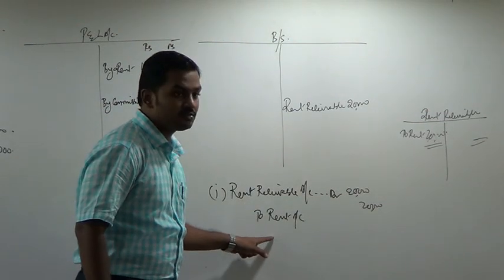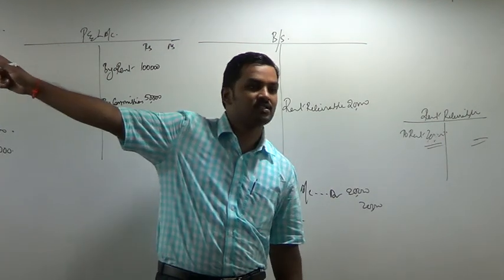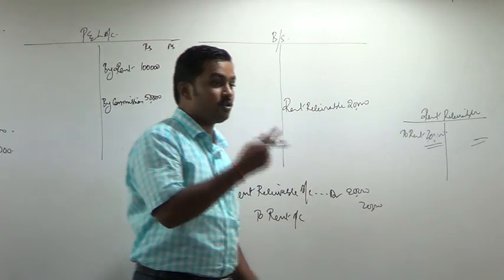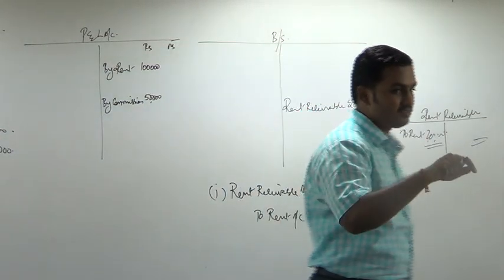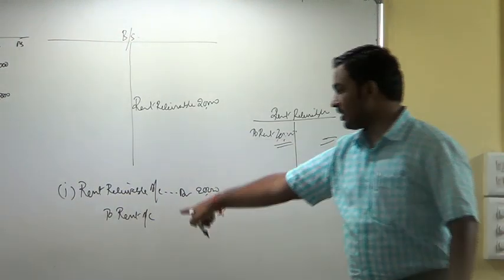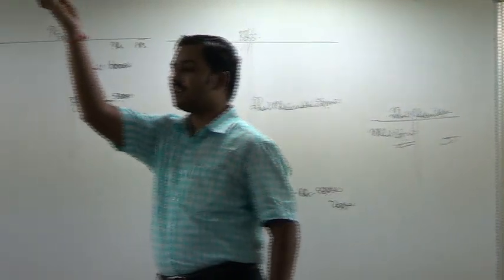Next, rent account, it is credited in this entry. Rent account, it's already showing what balance in trial balance? It is already showing credit balance. This entry is asking you to again credit the account. The account is already credited, it is showing credit balance. The entry is again asking you to credit the account. That means balance has to be increased.